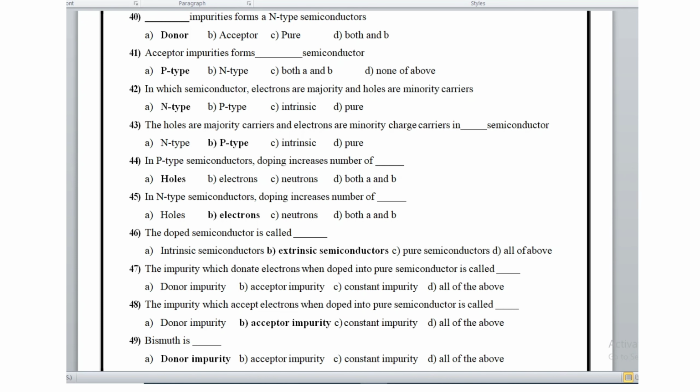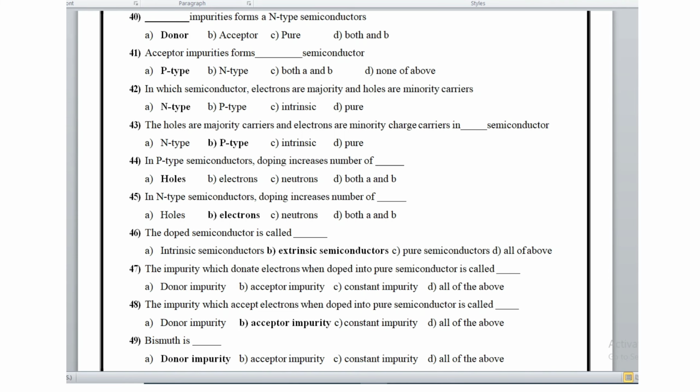The impurity which donates electrons when doped into a pure semiconductor is called a donor impurity. The impurity which accepts electrons when doped in a semiconductor is called an acceptor impurity.